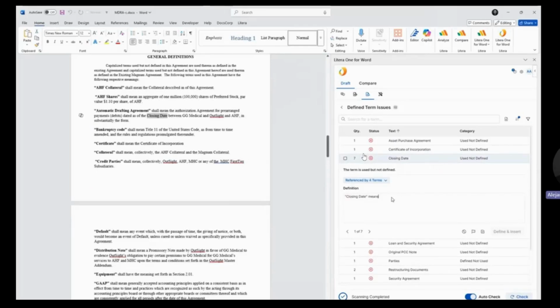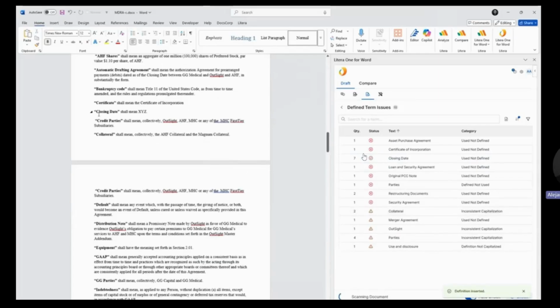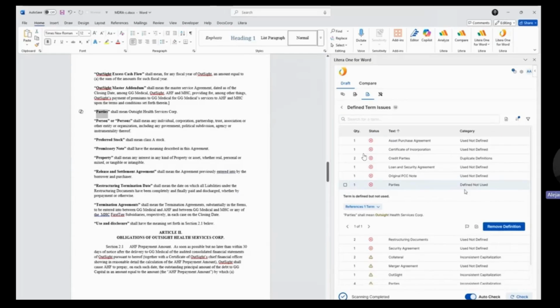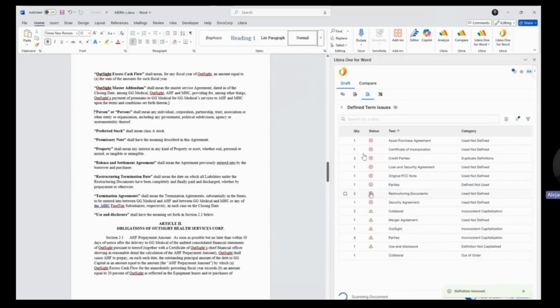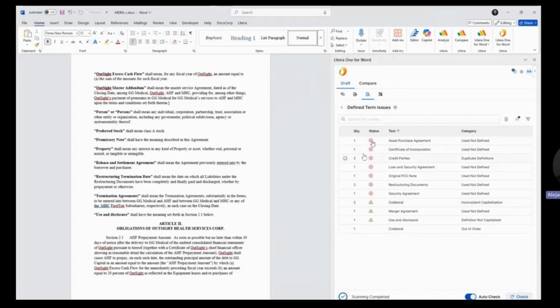If we do want to add a quick definition, let's say for the term closing date, I can add that definition within here and say shall mean XYZ, whatever it may be. But if you look here in the bottom right, there's also an option that's called define and insert, which will go ahead and put closing date, but also that definition that I've gone ahead and entered. In a few moments, not sure if you've noticed, but the pane will automatically refresh and update that information for us. So if I go ahead and identify parties, it's showing up as defined not used. I can remove that definition, and it's going to go ahead and remove it from our document, but also from the list on the right-hand side.